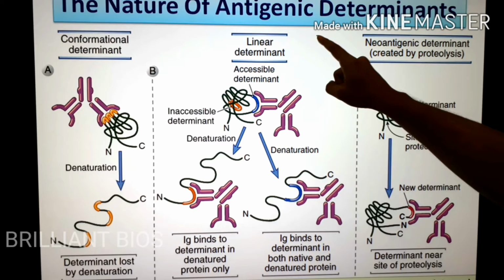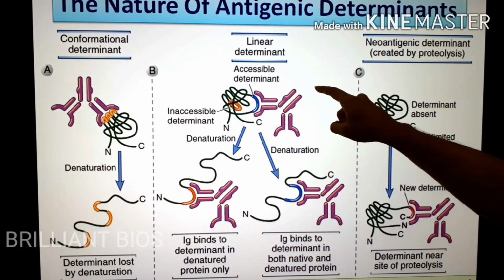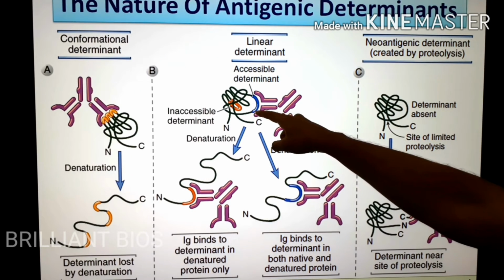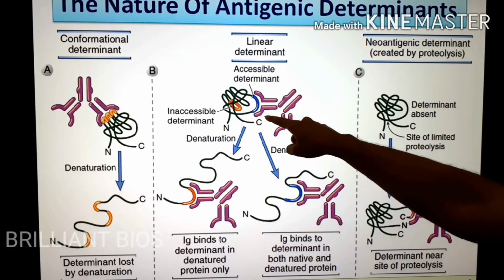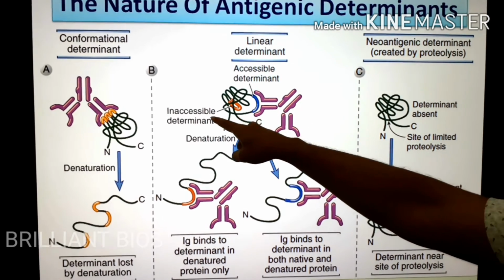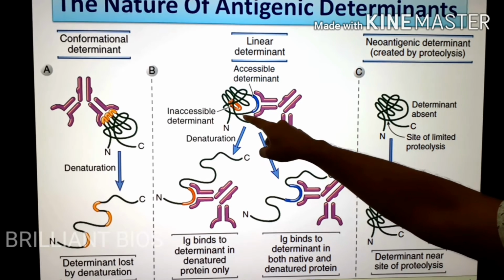Now you can see the linear determinant. Here it shows an antigen composed of two types of determinant: one is an accessible determinant and another is an inaccessible determinant.